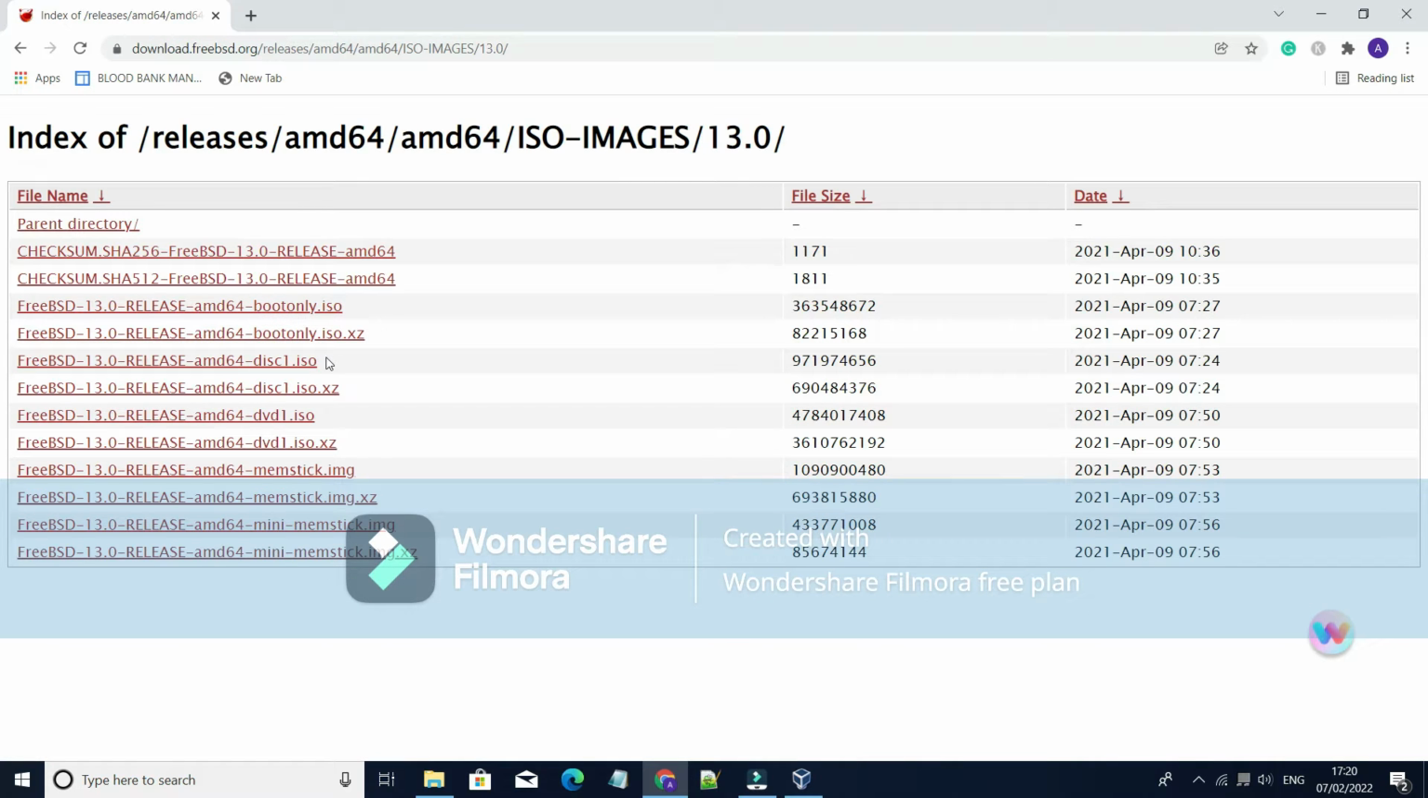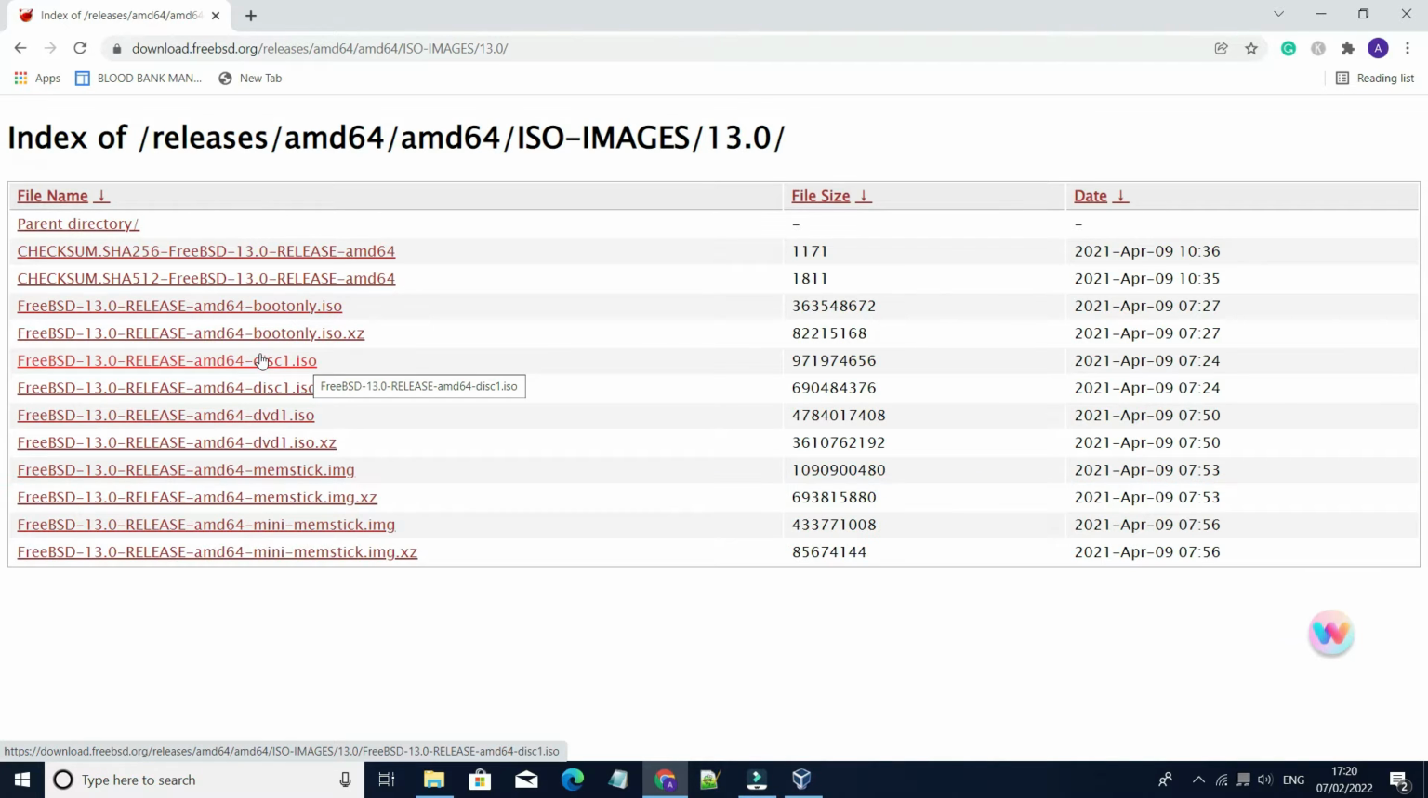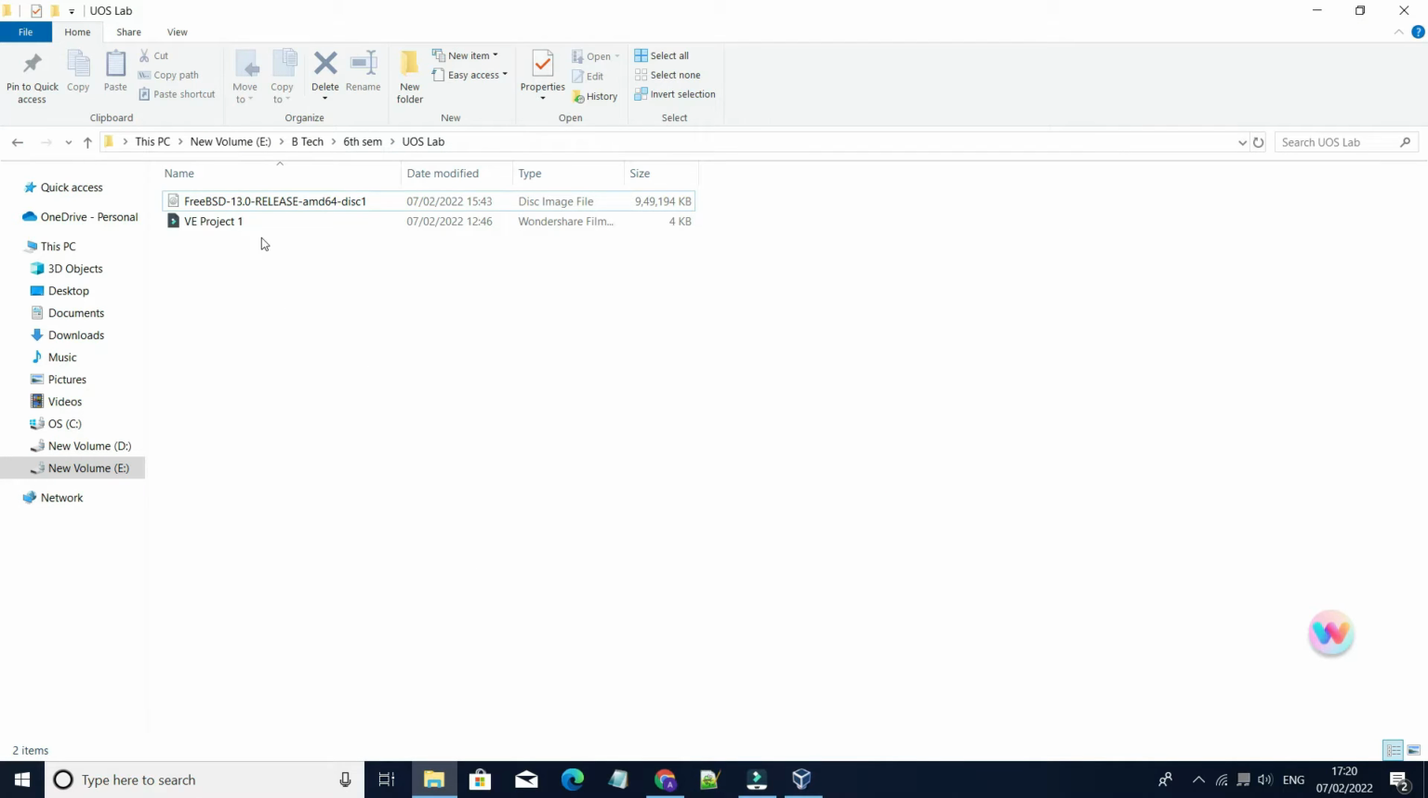Here you have to search for the file name ending with disk1.iso. So this is the file. Click on this link, your file will be downloaded. I have already downloaded this file, so I am not going to download it again.